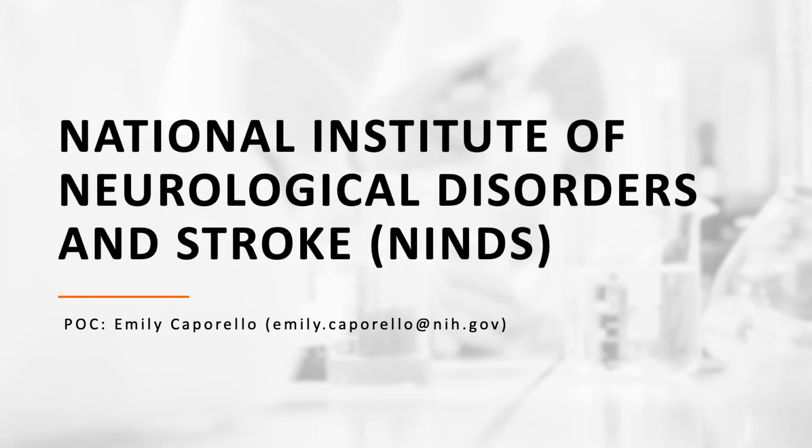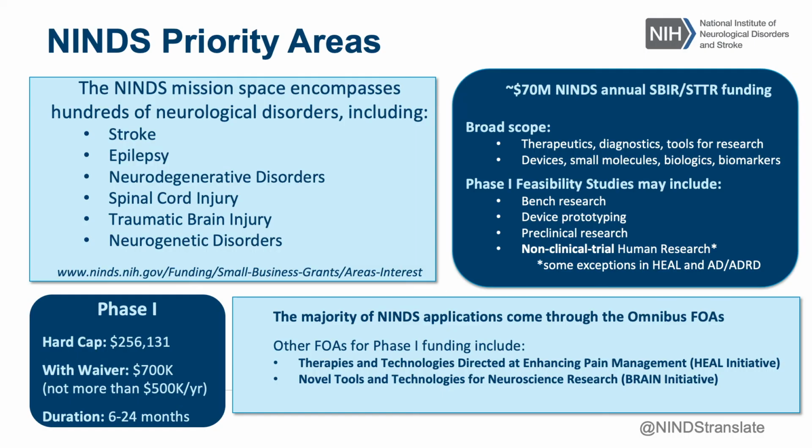So the National Institute of Neurological Disorders and Stroke, or NINDS, is represented by Emily Caparello, and her email address is here. And what they're looking for is, their mission encompasses hundreds of neurologic disorders. It covers stroke, epilepsy, neurodegenerative disorders, spinal cord injury, traumatic brain injury, neurogenetic disorders. And you can see there's a link in that upper quadrant there that shows where you can see these areas of interest. They have a broad scope.